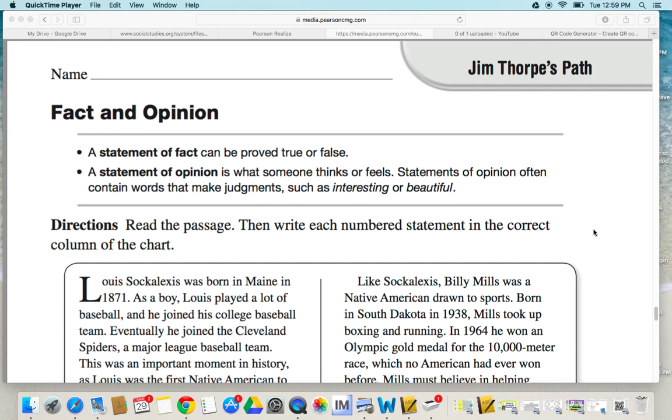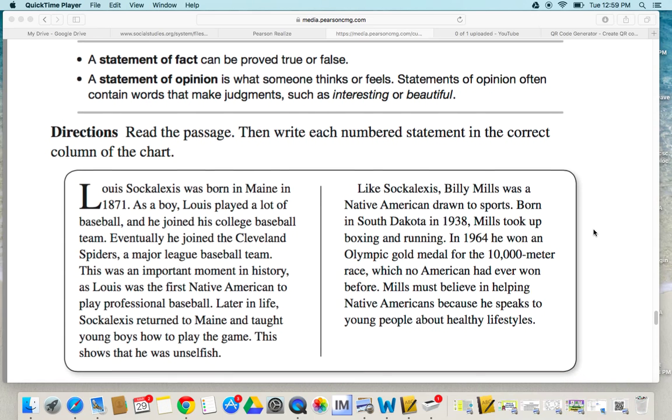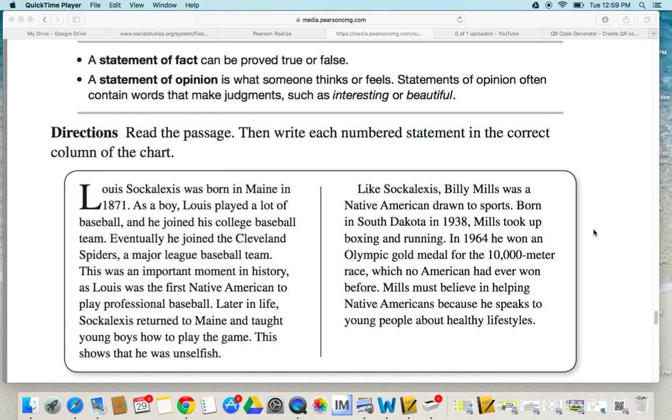Fact and opinion. Facts are something that can be proved true or false, and an opinion is something that uses a judgment word or an opinion word to get their point across. One thing I tell the students about facts is it can be an incorrect fact, but it is still a fact. Even if it's untrue, it is still a fact.